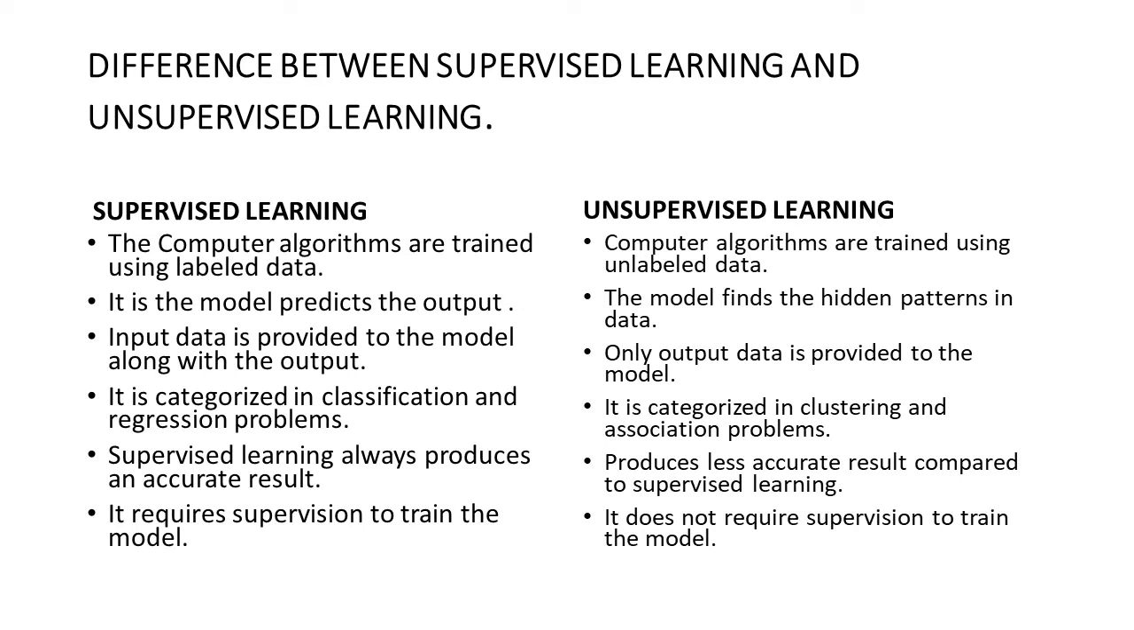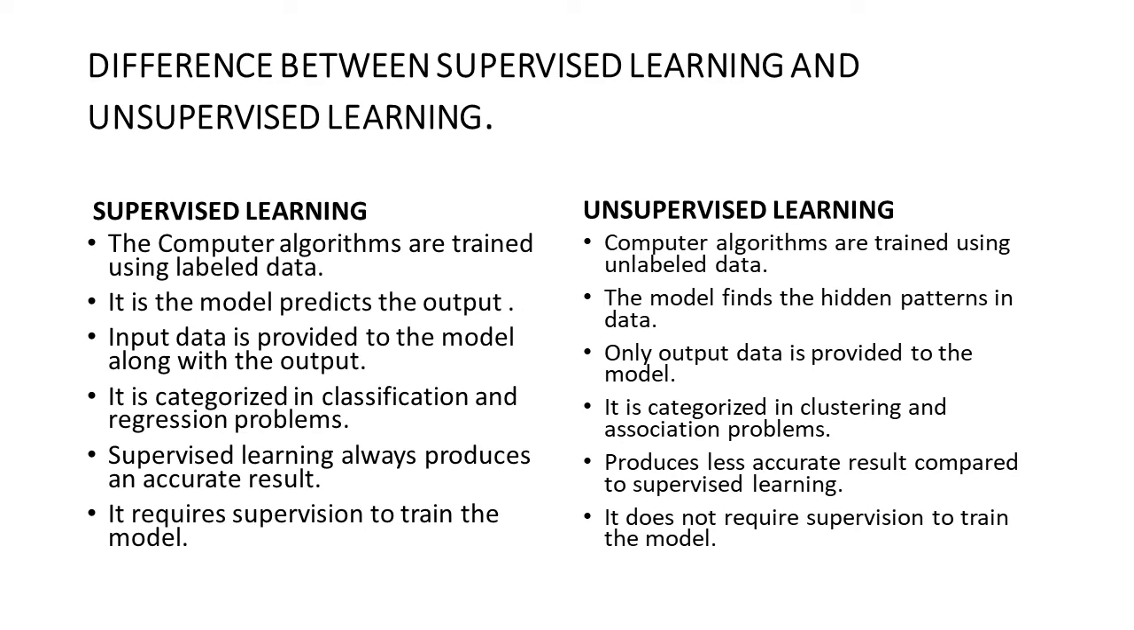We are also going to look at the difference between supervised learning and unsupervised learning. For supervised learning, the computer algorithms are trained using labeled data. For unsupervised learning, computer algorithms are trained using unlabeled data. For supervised learning, it is the model that predicts the output. For unsupervised, the model finds the hidden patterns in the data. The input is provided to the model for the supervised learning. For the unsupervised learning, only input data is provided to the model.